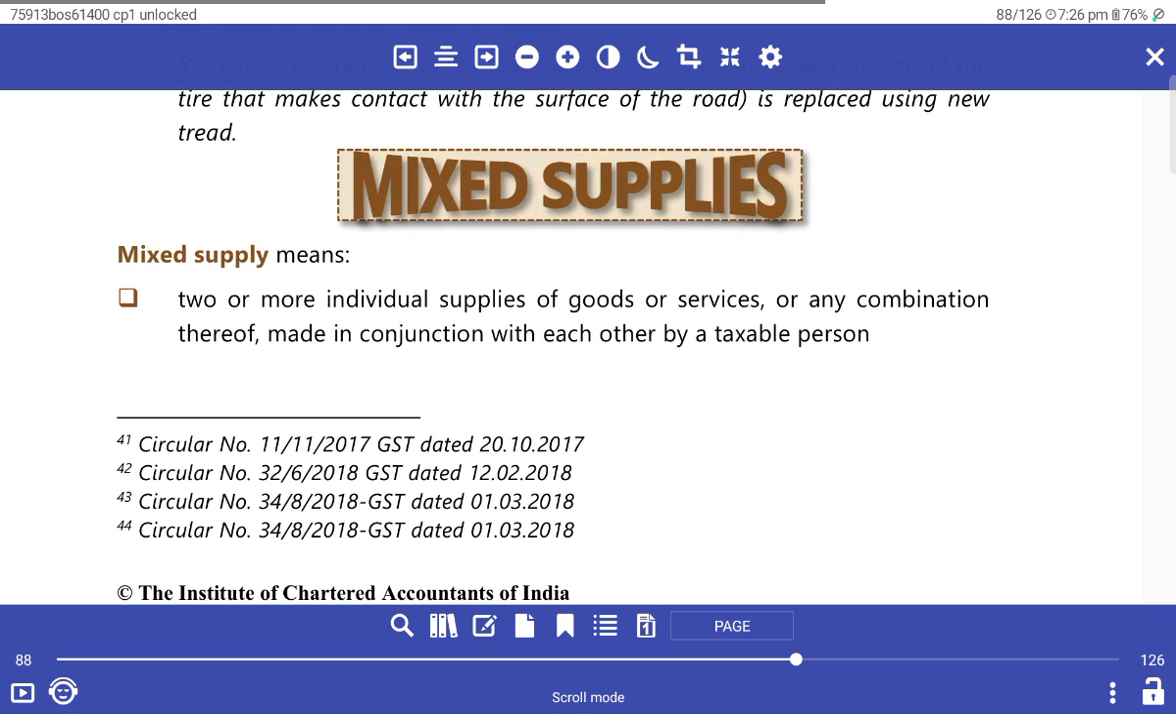Mixed supplies. Mixed supplies means two or more individual supplies of goods and services, or other combinations, made in conjunction with each other by a taxable person.